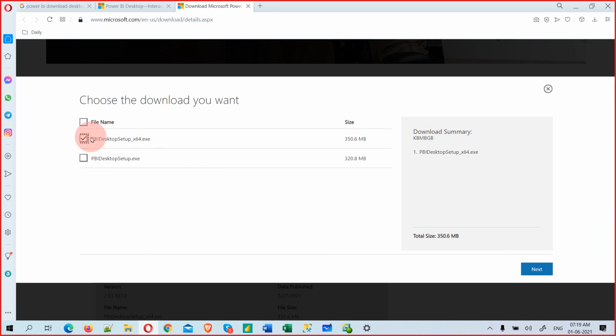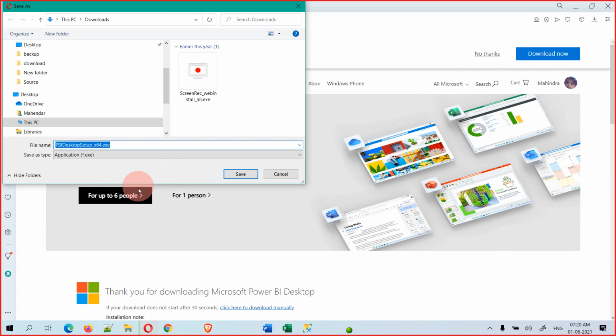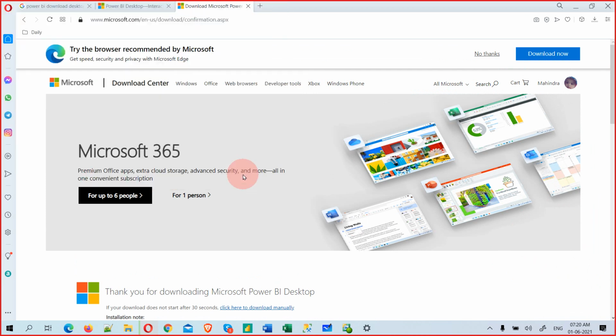Otherwise, if you really don't know whether you are 64-bit or not, you can choose this other option: if it is 64-bit, it will install 64-bit, otherwise it will install 32-bit. But we know our system type, so I'm using 64-bit, and you can just click on next. It will ask to download, you can download in the downloads folder. Just click save.